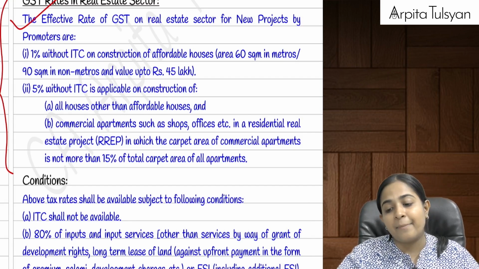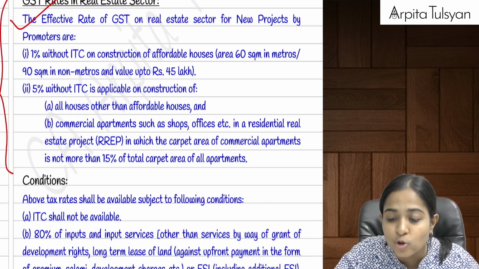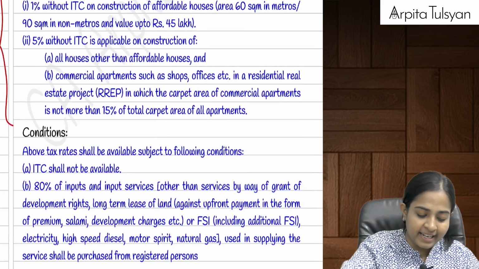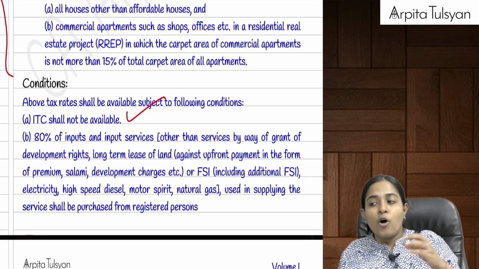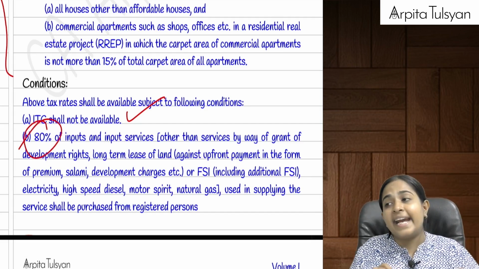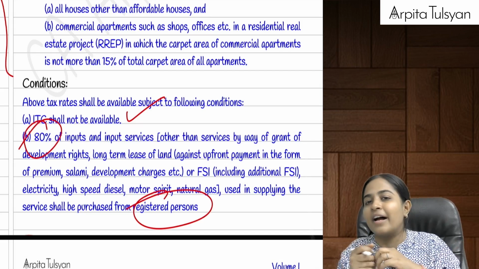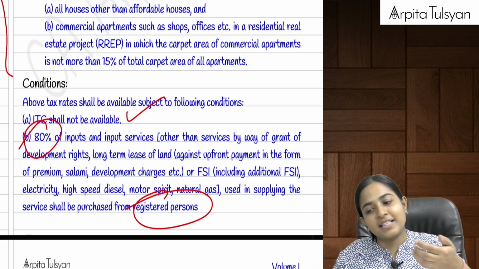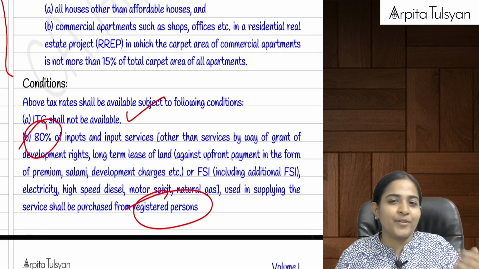But these rates will be applicable only when ITC is not taken by that particular builder. Now there are some conditions. First of all, they cannot take the input tax credit. The second condition is that whatever are their inputs, inputs of goods or inputs of services, 80% of it should be from registered persons. Because if they purchase from unregistered persons, then anyway they will not be paying any GST on their inputs. So this is a loss of revenue to the government, and anyway they are not eligible for any ITC. So their cost goes down.